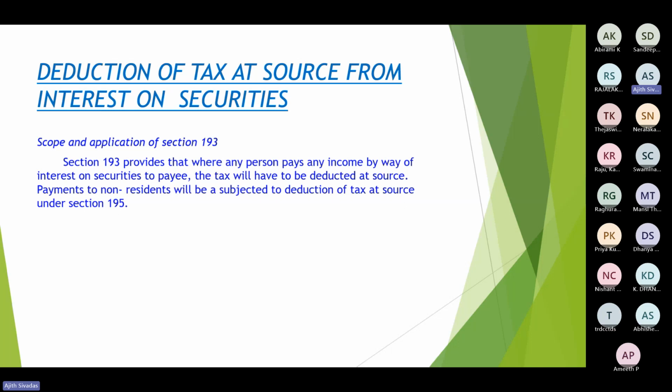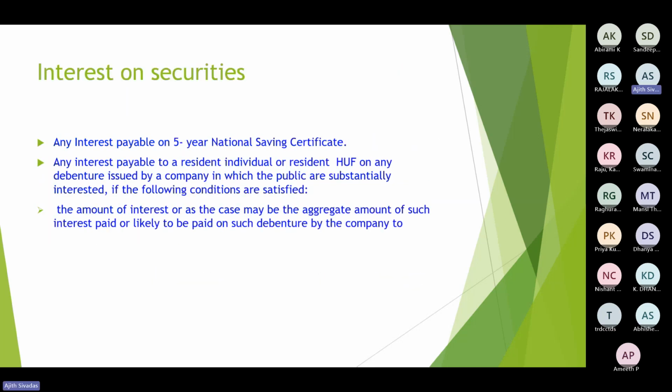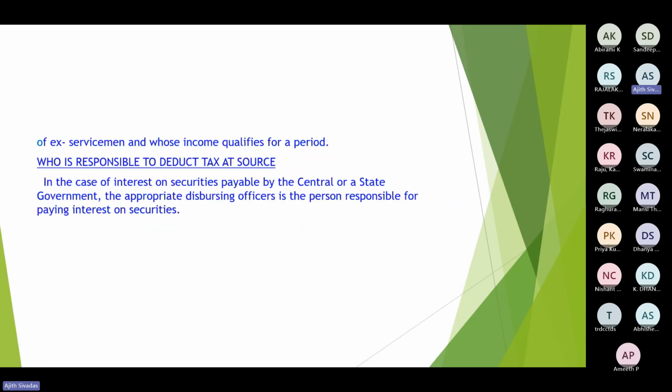So 193, interest on securities paid to residents, exemptions and all we were discussing.